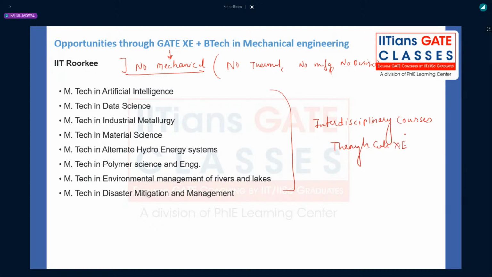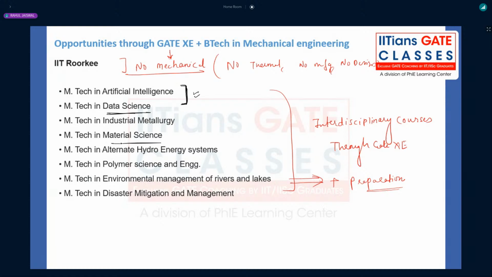So I told you, in the core mechanical department, if you want to get admission through GATE XE, then the placements are not that good. If you are getting admission in any of these branches, you can do parallel preparation, right? So placements are not that good. In data science, you can have good placement. So I would be selecting two interdisciplinary courses, which are most preferable.